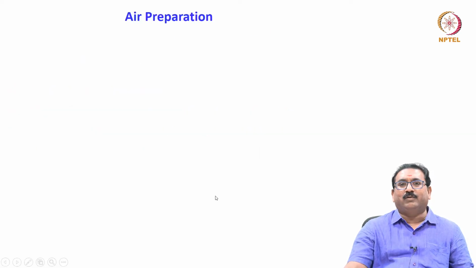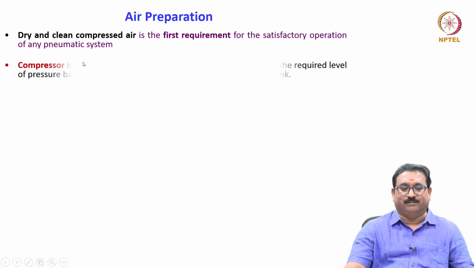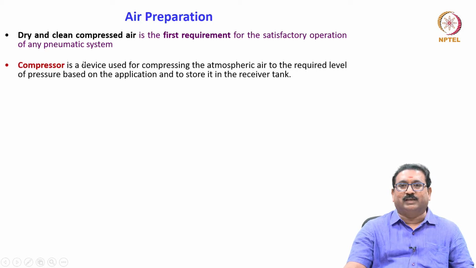Now we will see, as I have told you, dry and clean compressed air is the first and foremost requirement of the satisfactory operation of the pneumatic system. So for this, what are we using? A compressor, which is a device used for compressing the atmospheric air to the required level of pressure based on the application and storing it in the receiver tank.